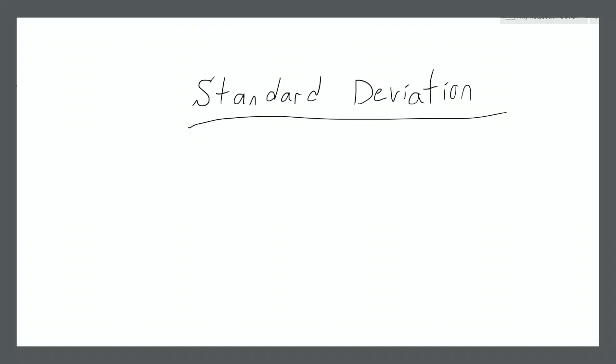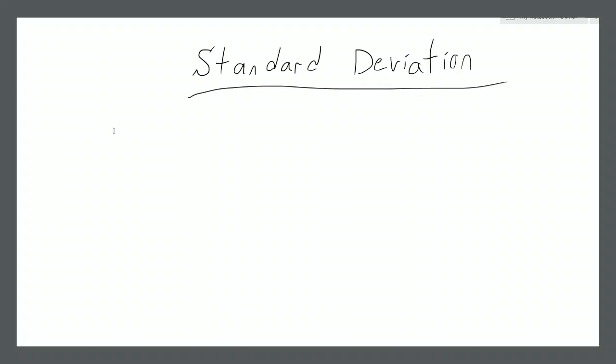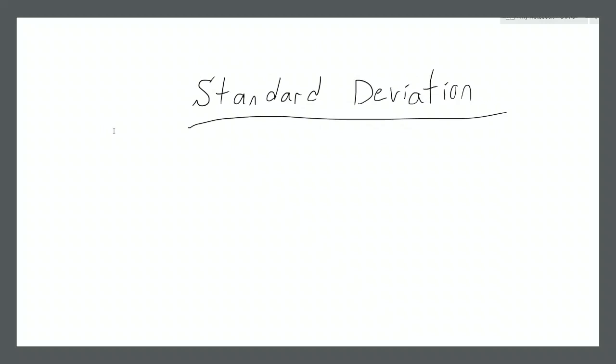So we talked about random variables, and we talked about how we can characterize random variables with their mean value. So we can say we don't know exactly what the next number will be, but it'll be somewhere around the mean value. Well, standard deviation is how widespread the data points are, because two random variables can have approximately the same mean value, or even the same mean value, but very different standard deviation. How widespread they are can be very different.